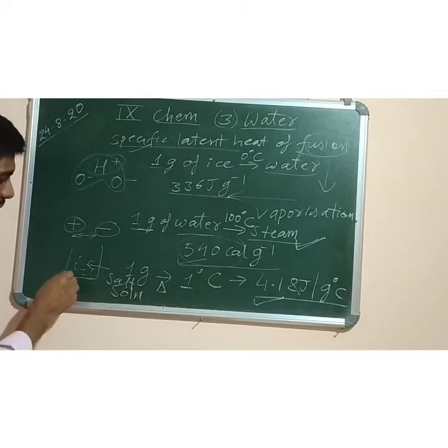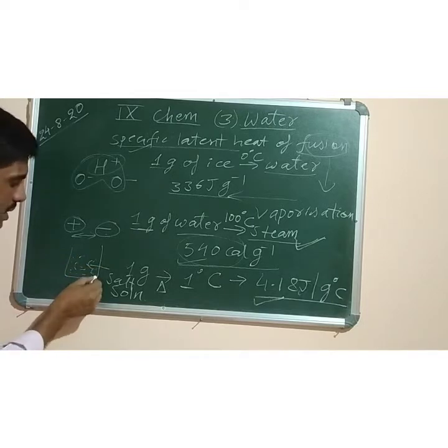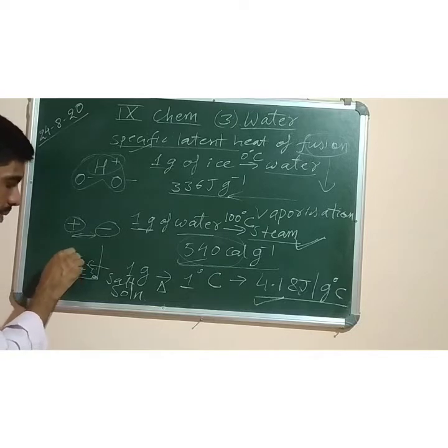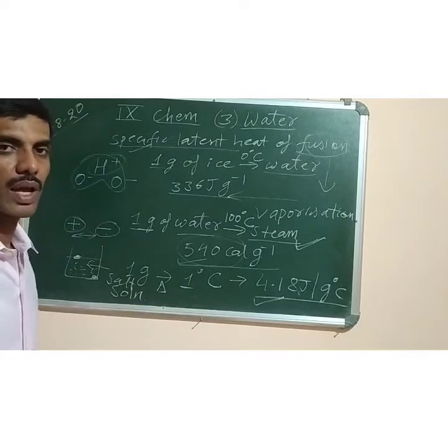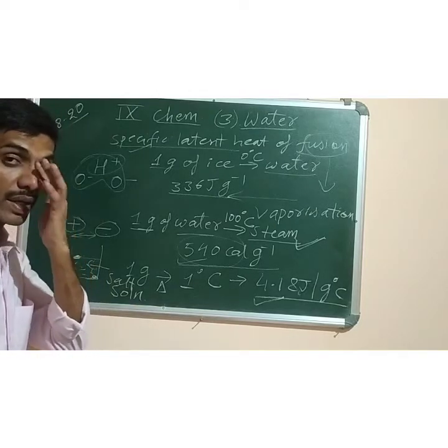It means the amount of salt particles will be equal everywhere. If I take some amount of solution from here or from the upper part of that liquid, it will have the same taste. Why? Because of the uniform distribution of the solid molecules in the solvent, that is the water.